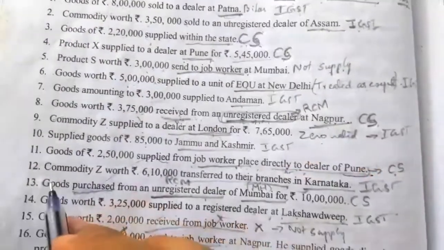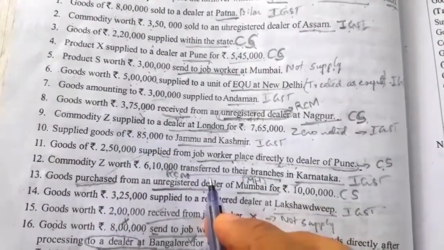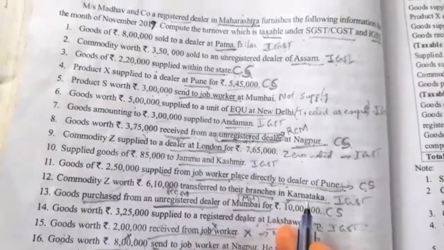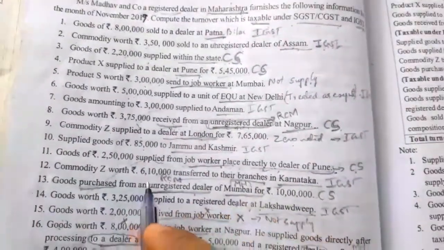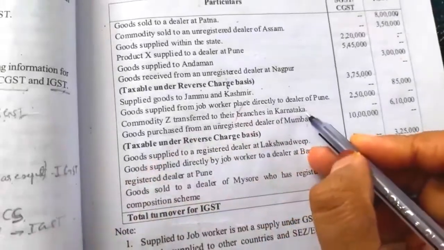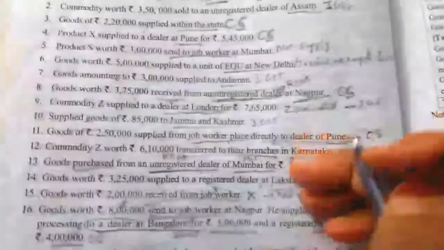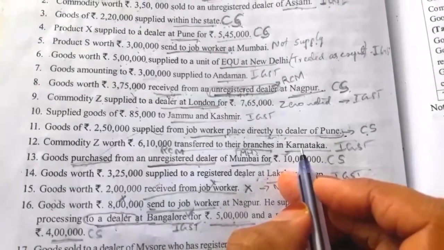Next, commodities Z worth 6,10,000 transferred to their branch at Karnataka. So branch transfer, it is branch transfer to Karnataka. So 6,10,000 we have to take under IGST. Under IGST column 6,10,000 we have to take, and SGST CGST column we have to take dash.